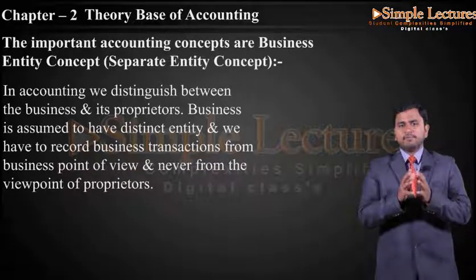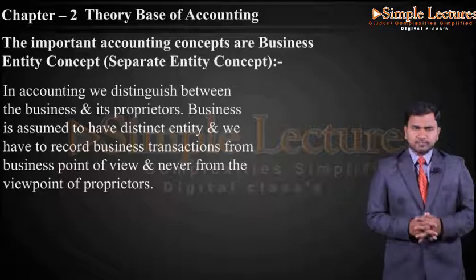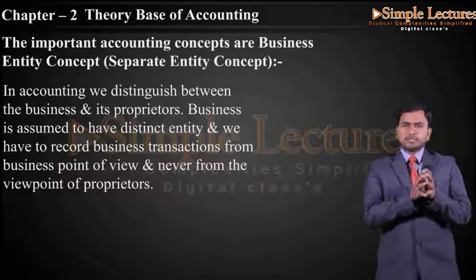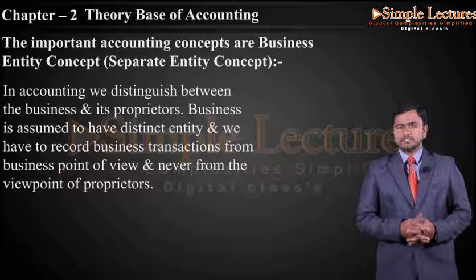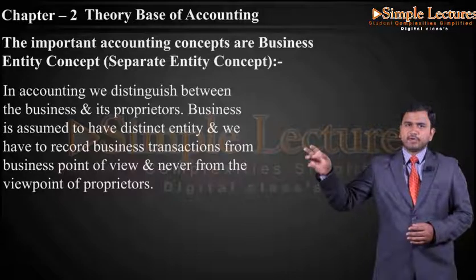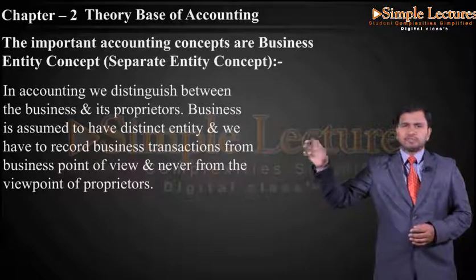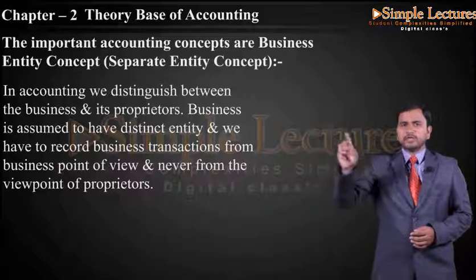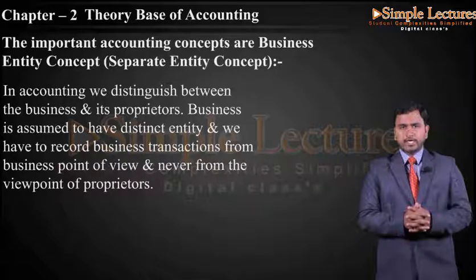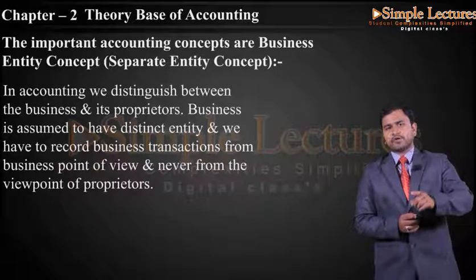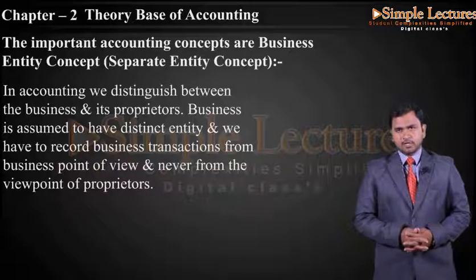So business is a separate entity and ownership is separate. Whatever the owner is using for his personal need will not be recorded in the business transactions, and the business transactions will not be recorded in the proprietor's accounts.